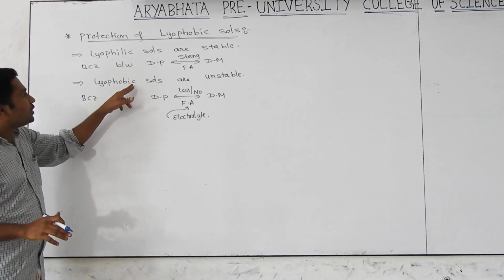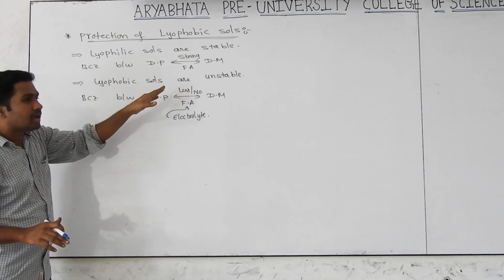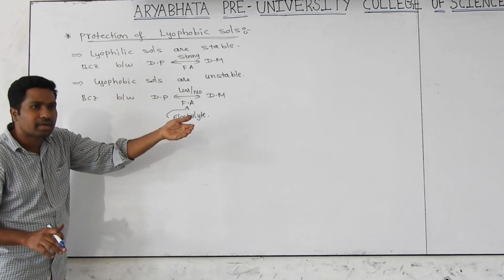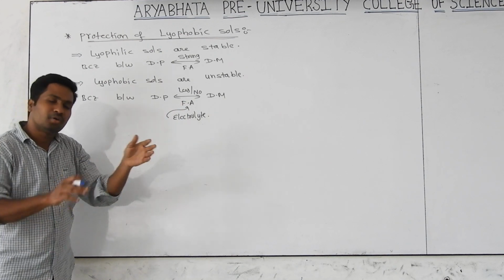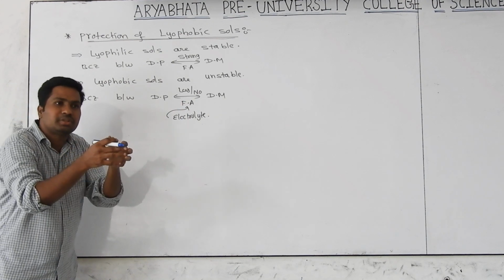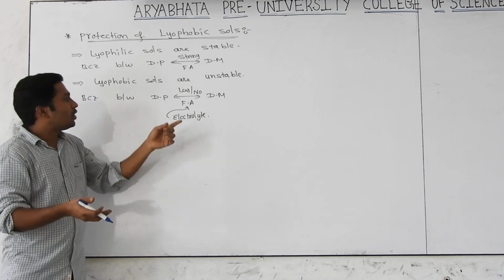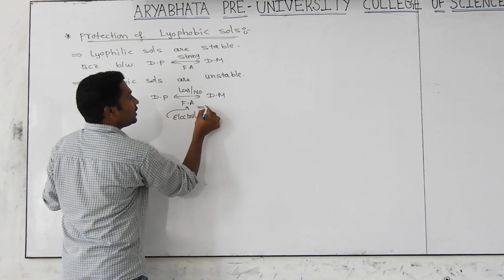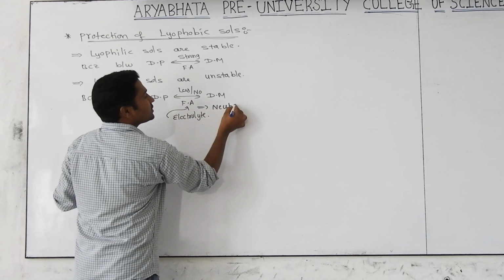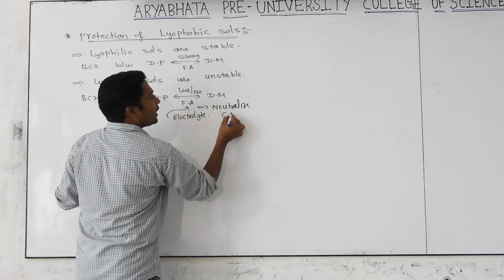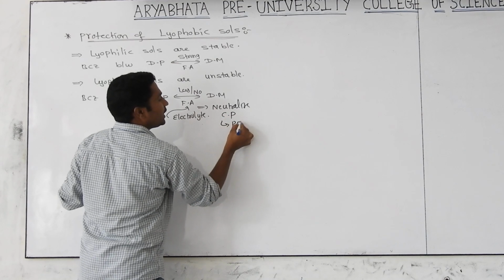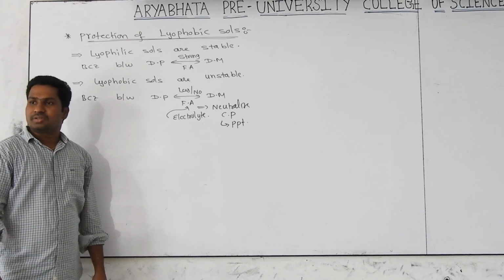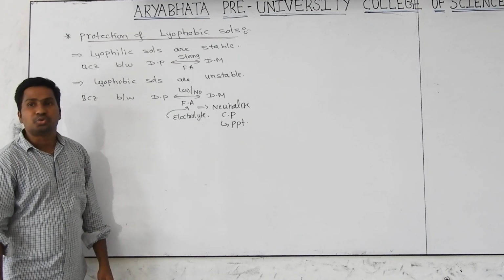In the case of lyophobic sols, basically they are unstable. Between the dispersed phase and the dispersion medium, there is already less or no force of attraction. Basically they don't want to mix with each other. Still, we are adding electrolyte. Again, what happens? The electrolyte will neutralize the colloidal particle. Then they become like a precipitate. I don't want this process. I want to stop this process. What should I do?